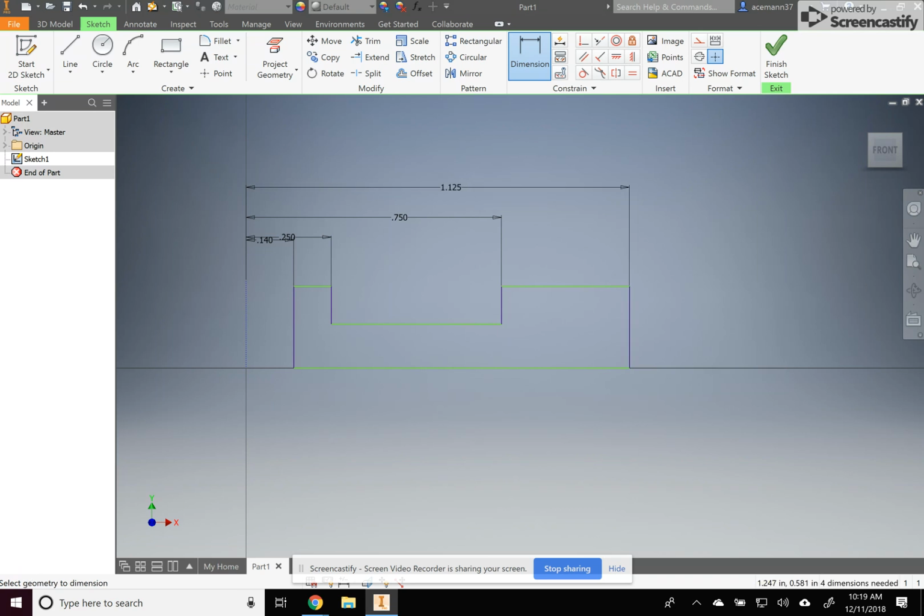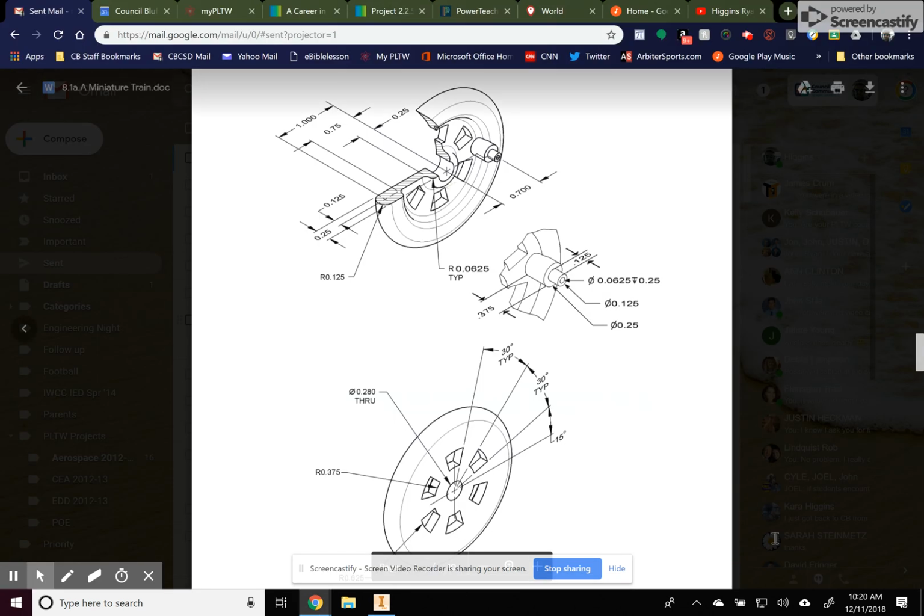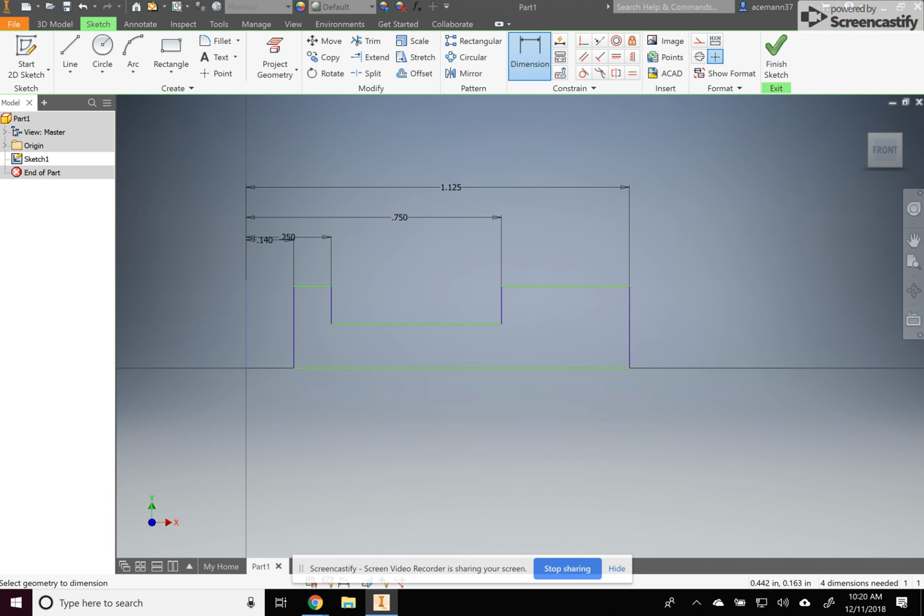Okay. Now about the thickness. 0.125 to the center, 0.25 to the outside. 0.125. 0.25. And make sure these are horizontal. I'm going to do a horizontal constraint between this one, and that turns everything purple. Now I need to fillet these edges.